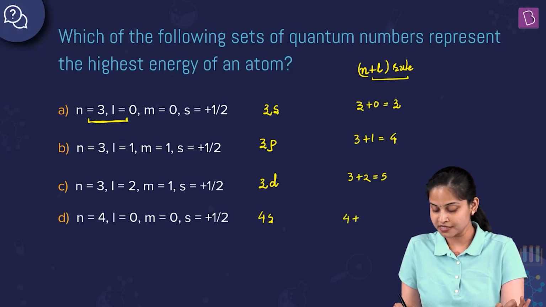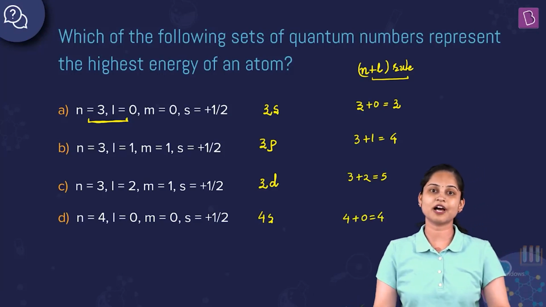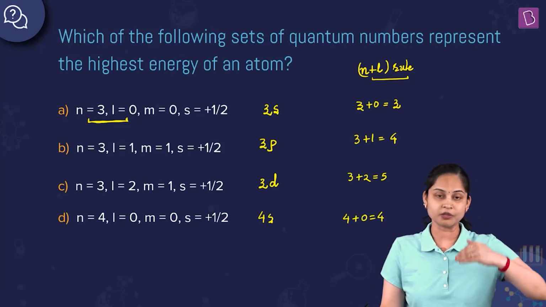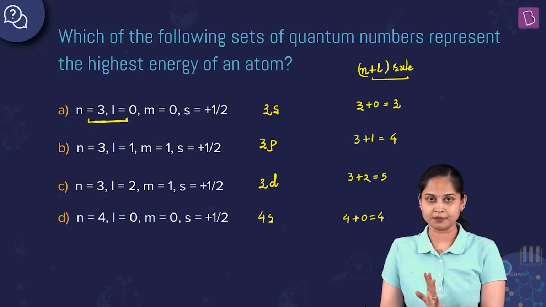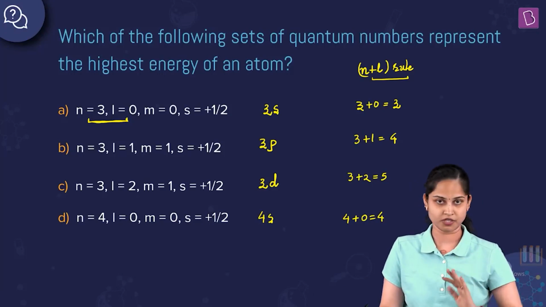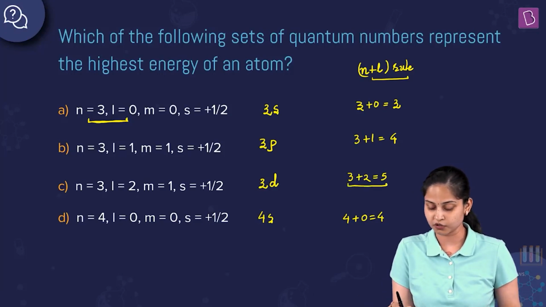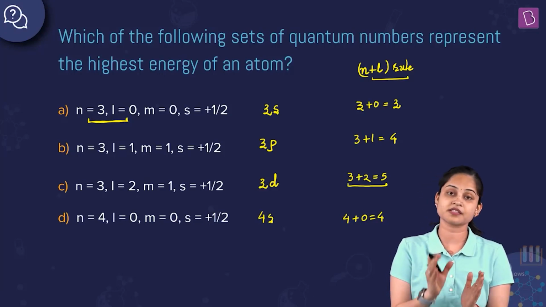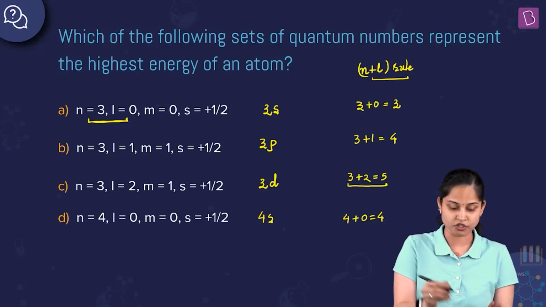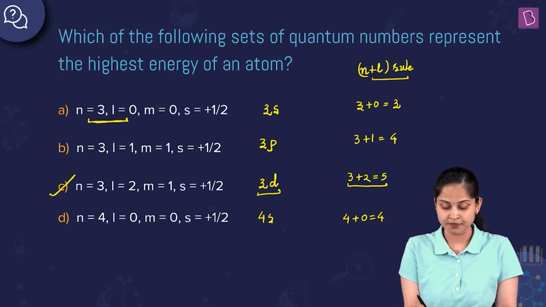And then it is 4 plus 0, which equals 4. Now, the more the value of n plus l, the more the energy of that subshell. So over here, the highest value is for the 3d subshell. That means the set of quantum numbers that represents the highest energy is option C, wherein we are talking about the 3d subshell. So the energy of the 3d subshell is the highest.